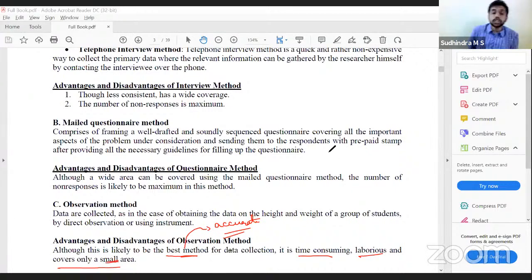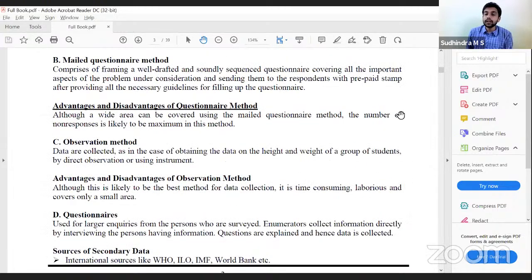That is the disadvantage. Even though, from the accuracy point of view, the data collected will be much more accurate than the other methods, the disadvantage would be the time required and the efforts involved. Time required and the efforts involved would be very high. Clear with this? That is observation.